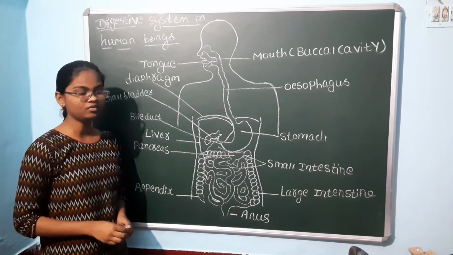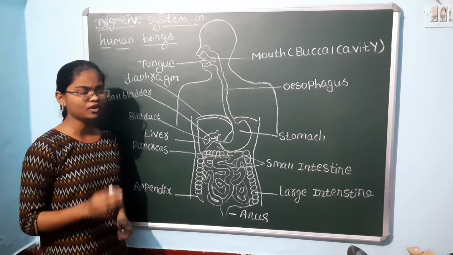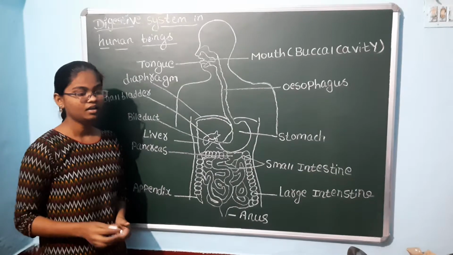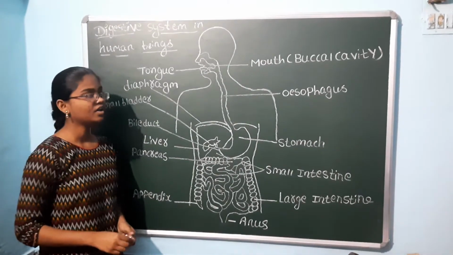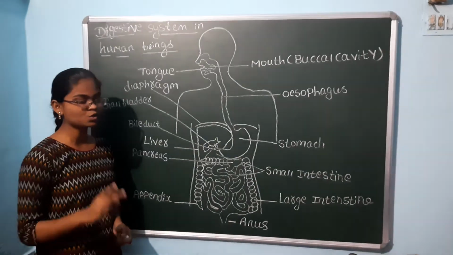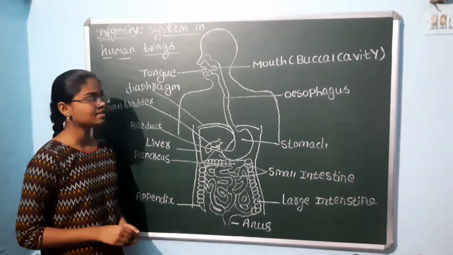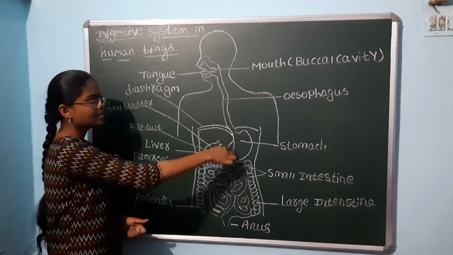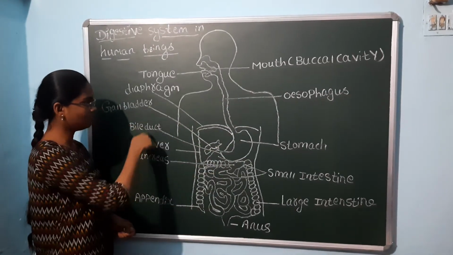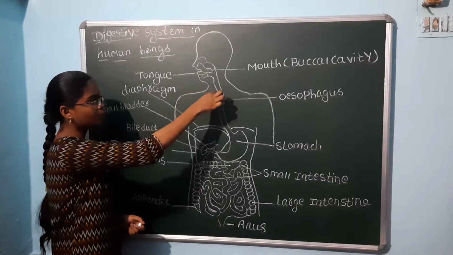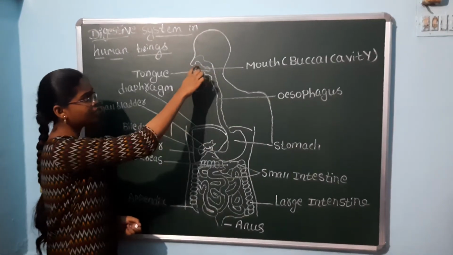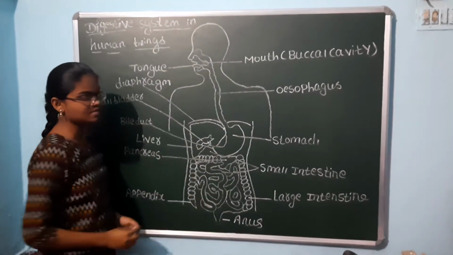Human beings have various organs for the process of digestion. That is what we call the digestive system. The digestive system includes two parts. First one is the alimentary canal. Second one is the digestive glands. The alimentary canal is a long tube extending from the mouth to the anus.